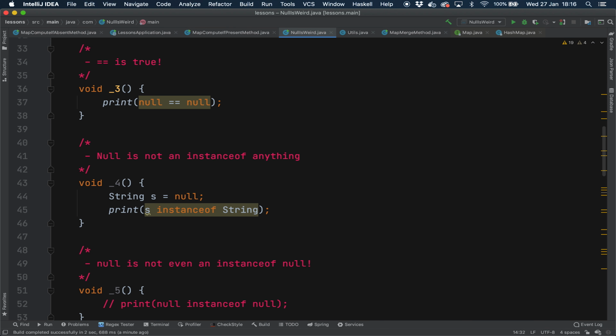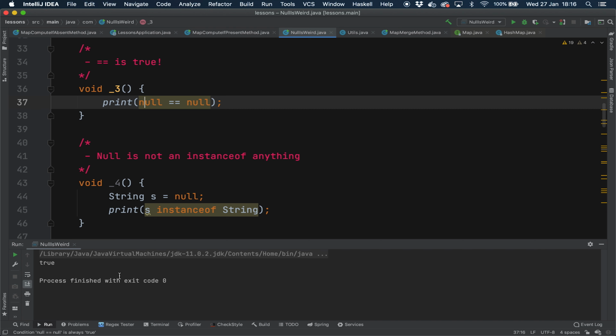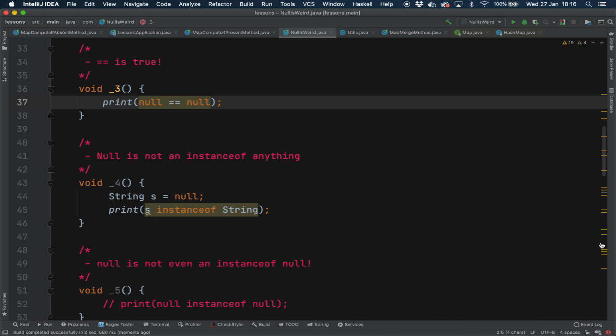Okay, weird fact number three, null equals null is true. Just to prove it, we'll run that. That shows that it's true. Now, at first glance, you might think, well, actually, that's not that weird. But just bear in mind that you could have multiple references, as we spoke about in weird fact two, that all point to null. And what this shows is that null is almost like a singleton, in which case all these null references are kind of pointing to the same thing because null itself is equal to null. So that's weird fact three.